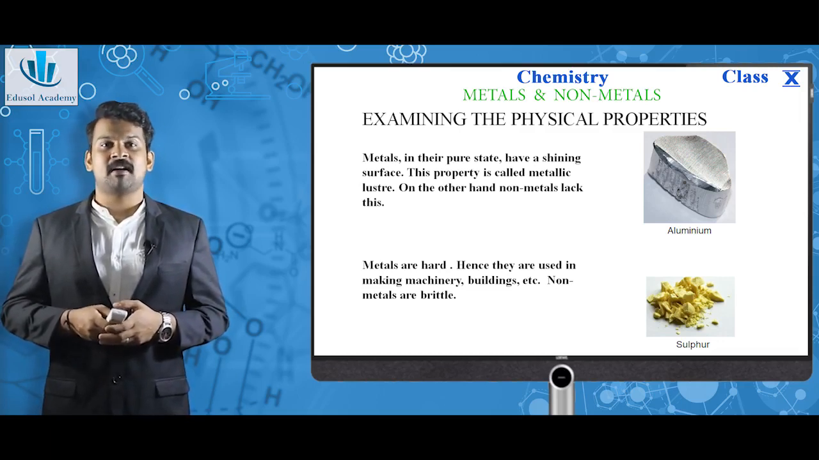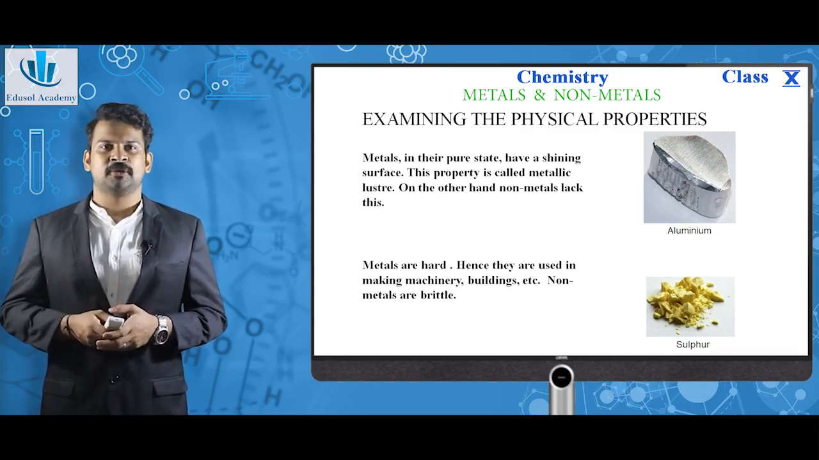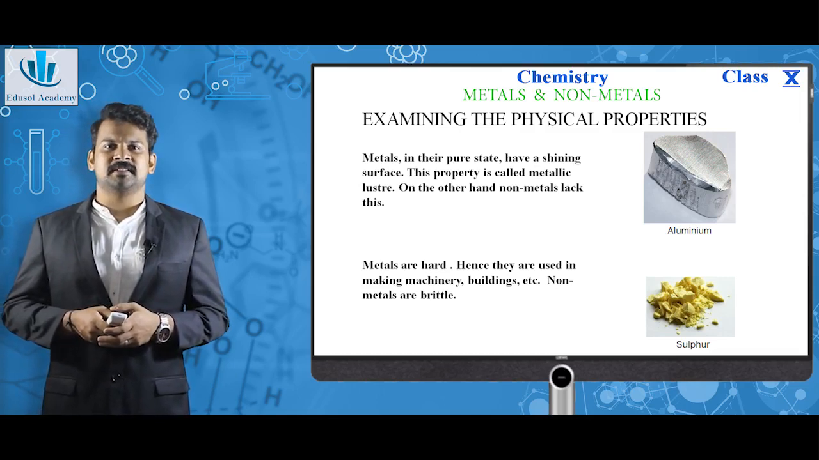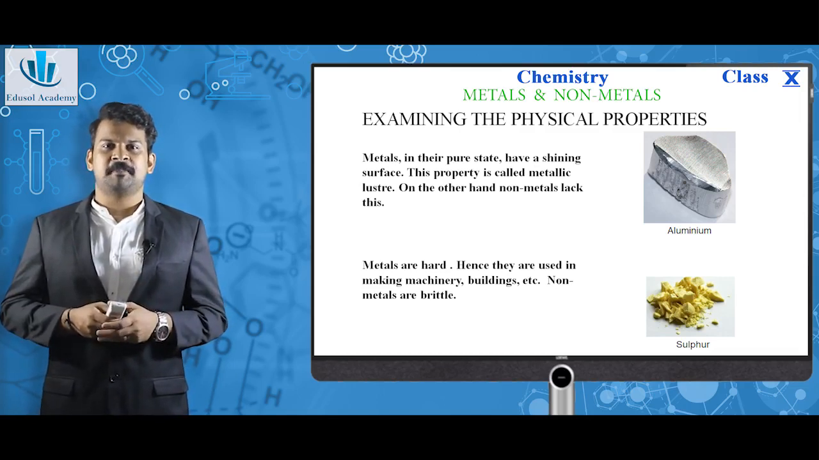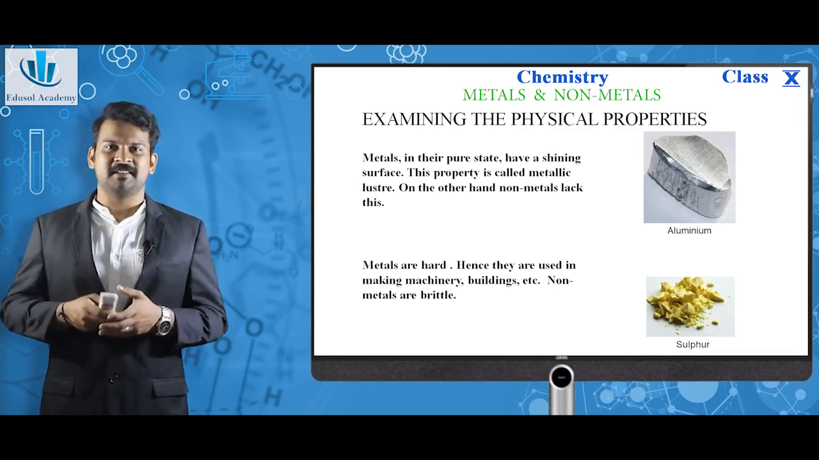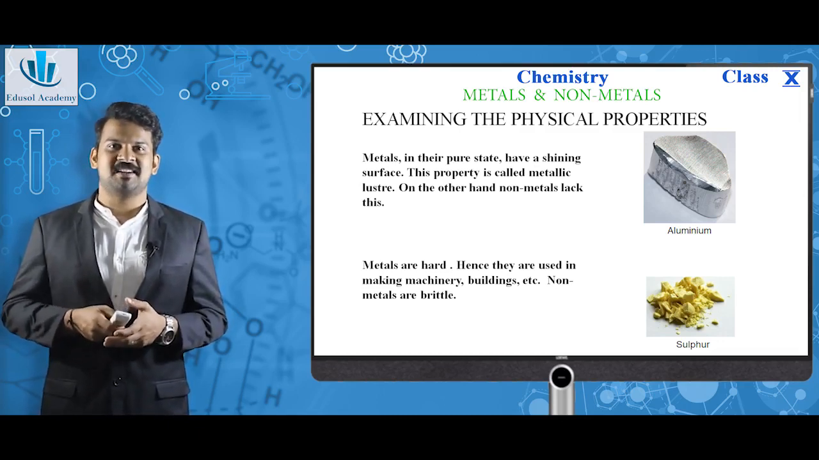Next, metals are hard, hence they are used in making machinery, buildings, etc. Nonmetals are brittle. For example, let's consider a pencil. A pencil is made of graphite, which means we can break it simply. That is brittle. In the case of iron, iron is a strong metal which is hard. So metals are hard.